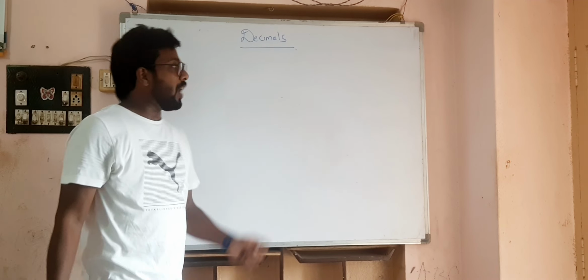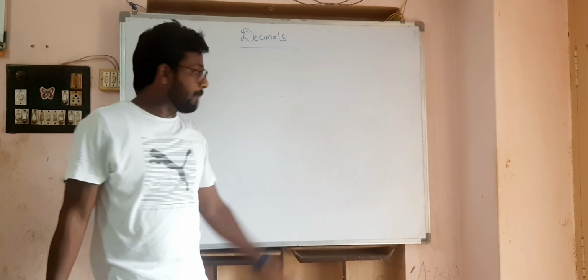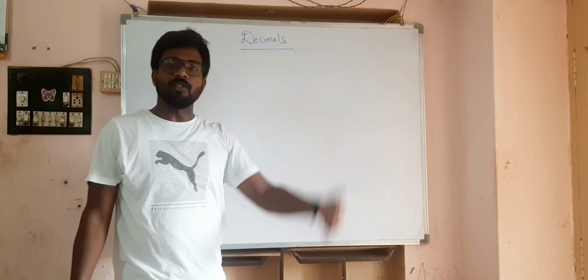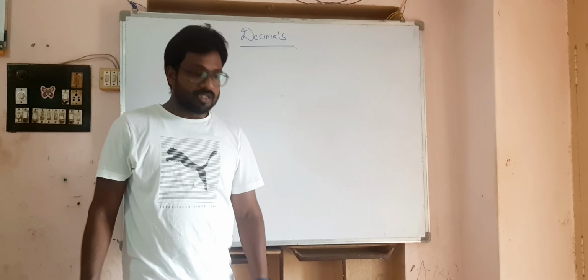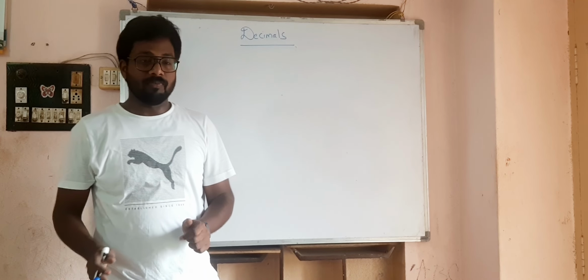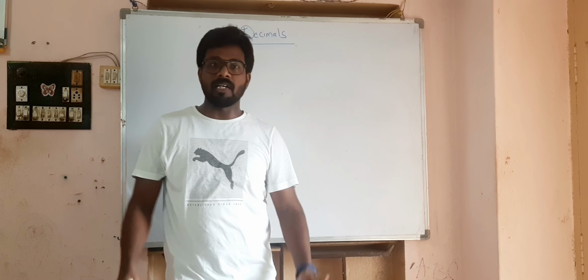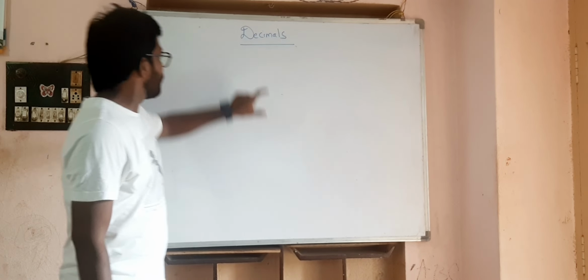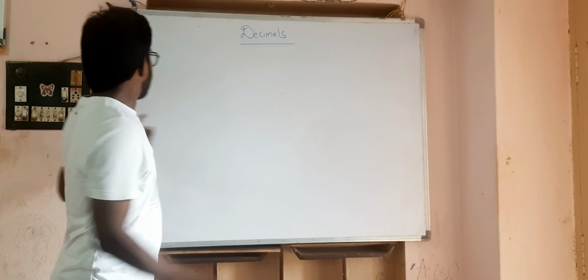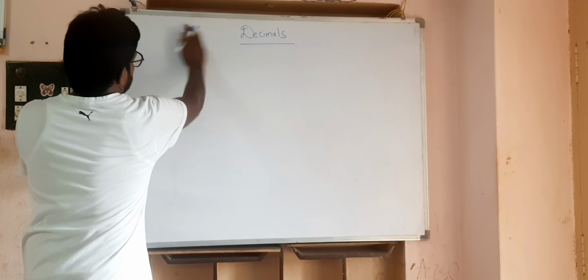First of all, from the basics, we want to know about decimals. What are decimal numbers? How are they different from normal numbers? What are normal numbers? From the starting, I am discussing numbers first.